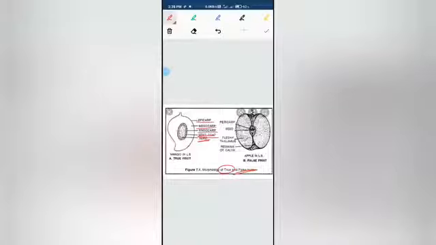Epicarp, mesocarp and endocarp. Now what is this epicarp? This epicarp is the outer lining. This outer lining of the fruit is termed as the epicarp. Now what is this mesocarp? The mesocarp is nothing but the fleshy part, this fleshy part of the fruit that we actually eat. Next is that endocarp. Endocarp is what? That is the outer lining of the seed. That means outer lining of the seed coat is termed as the endocarp. This is all about the true fruit.